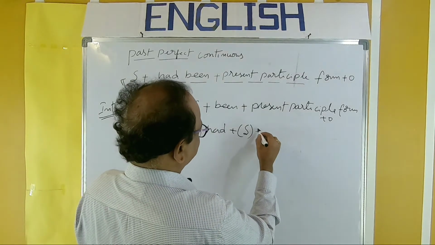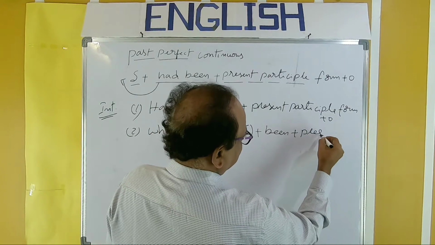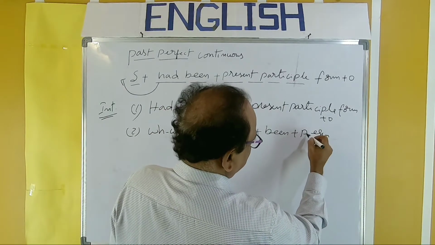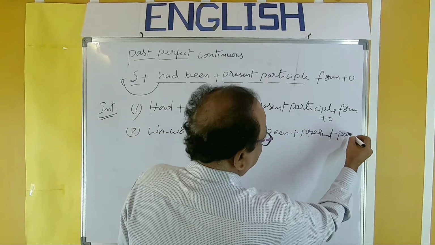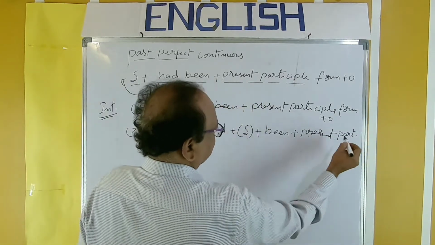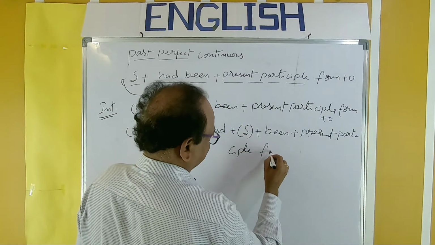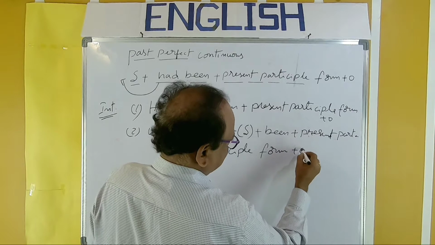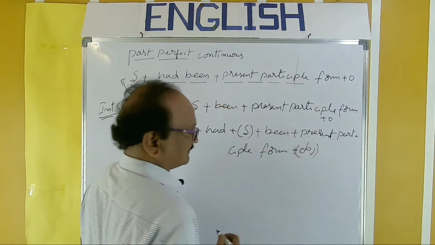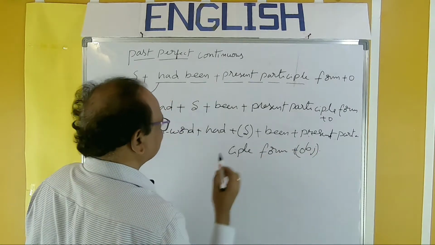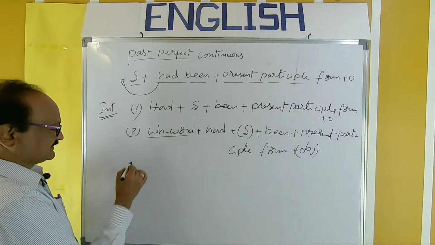The object also may be there and may not be there. So this is the interrogative form beginning with a WH word.